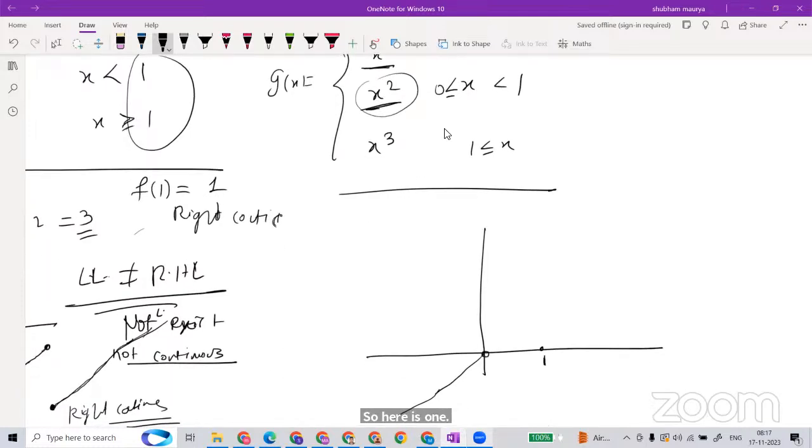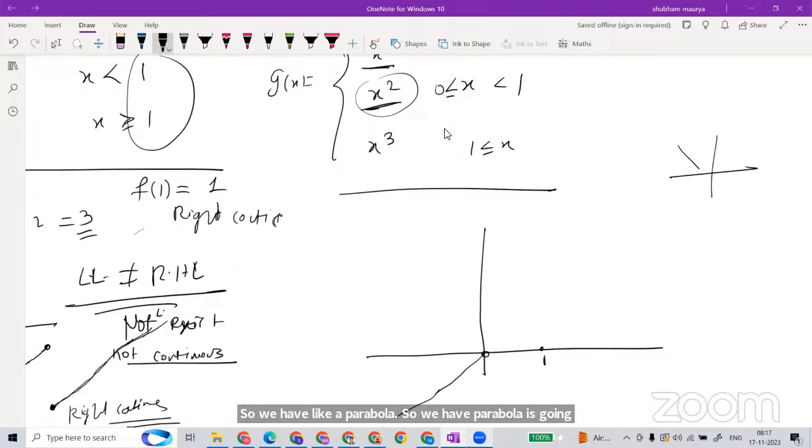So the parabola is going to be x square. It is like this. So here is 0, here is 1. So it will be like this. At 1 it is assuming to be (1, 1). So this is a parabola. It is a curve kind. Suppose here is (1, 1). Axis of symmetry at 3. So here is (1, 1). So this is (1, 1).